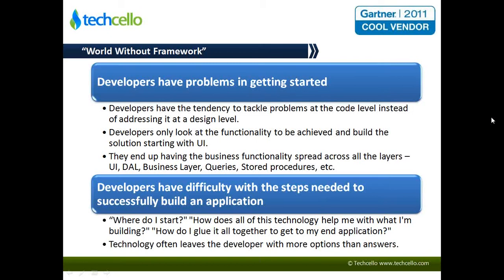Those are some of the problems. With respect to the steps involved, like I said, they may not know where to start and where to end, which again leaves them in a no man's land. And technology, while it has so many options, is also a problem, because developers are left with too many choices to decide which ones they should adopt and which they shouldn't. So individual preferences come into the picture, and the overall project again gets into an inconsistent state.